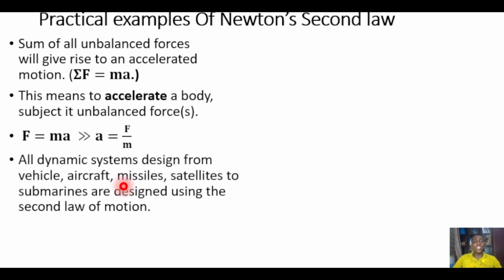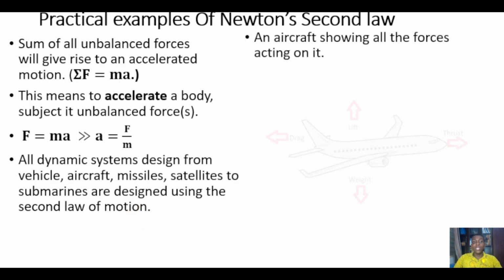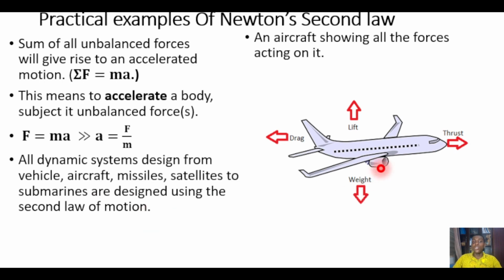Now, all dynamic system design, from vehicles, aircraft, missiles, satellites, and also submarines, are all designed using the second law. And so we are looking at all the forces acting on them. A typical example is the aeroplane. Before they design the aeroplane, they look at all the forces acting on the aeroplane and do a force balance and analysis on the aeroplane. And then to know the acceleration, you sum all the forces and you equate it to mass times acceleration. You'll be able to get the acceleration.